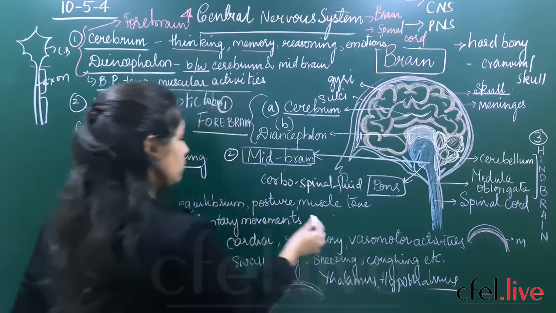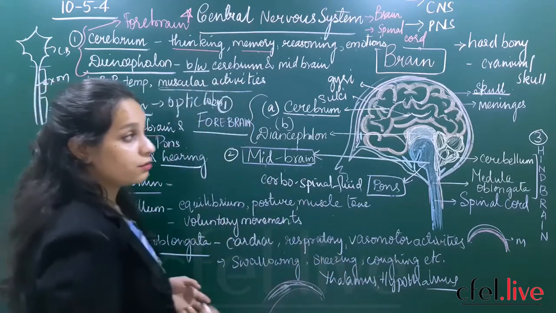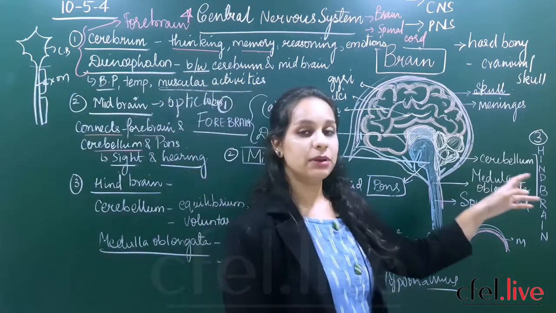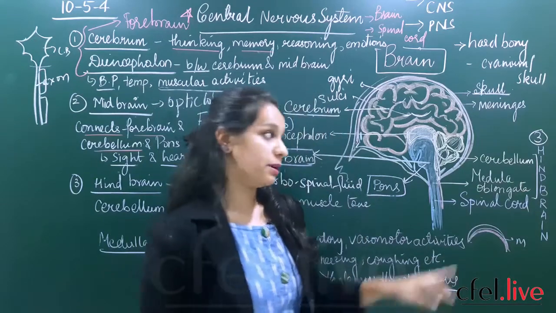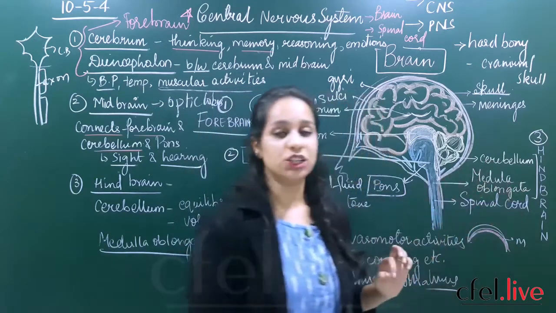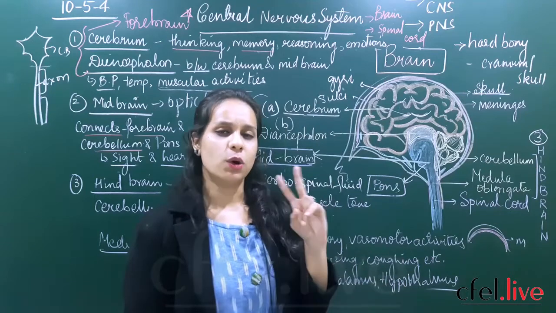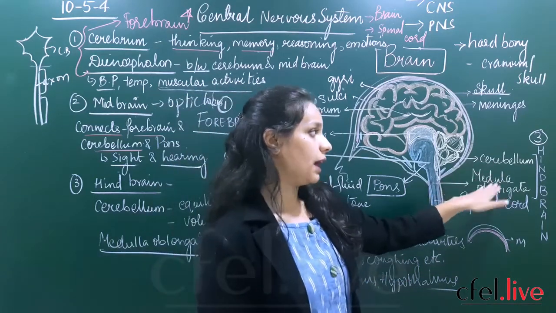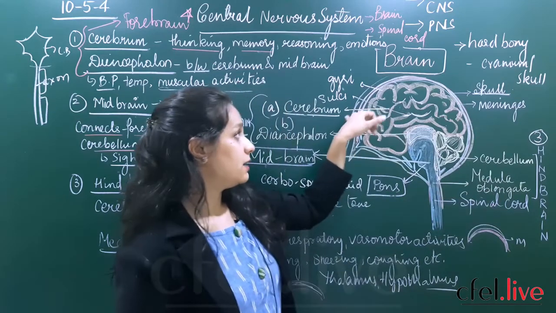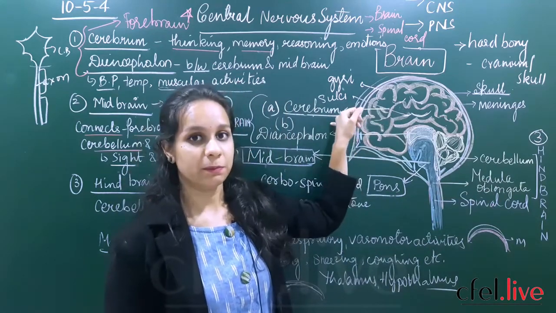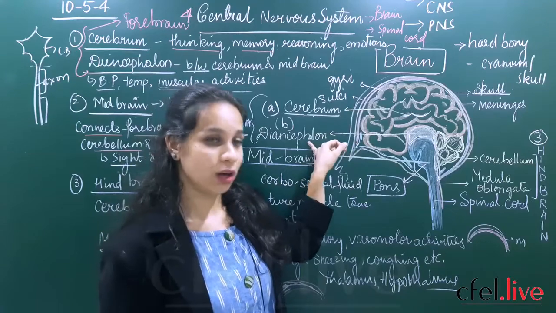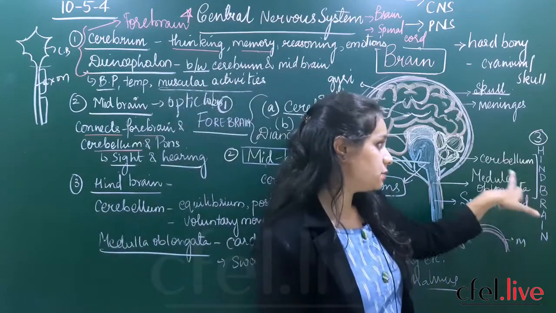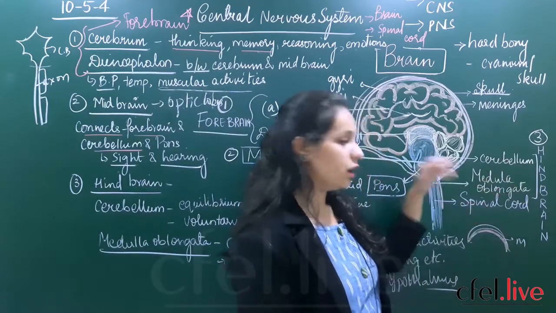Okay, so let us see what are the functions of hindbrain. The hindbrain constitutes again two important parts, the cerebellum and the medulla oblongata. So what are the two important parts of hindbrain? The cerebellum and medulla oblongata. We have seen forebrain is made up of cerebrum and diencephalon. Similarly, the hindbrain is made up of cerebellum and medulla oblongata.